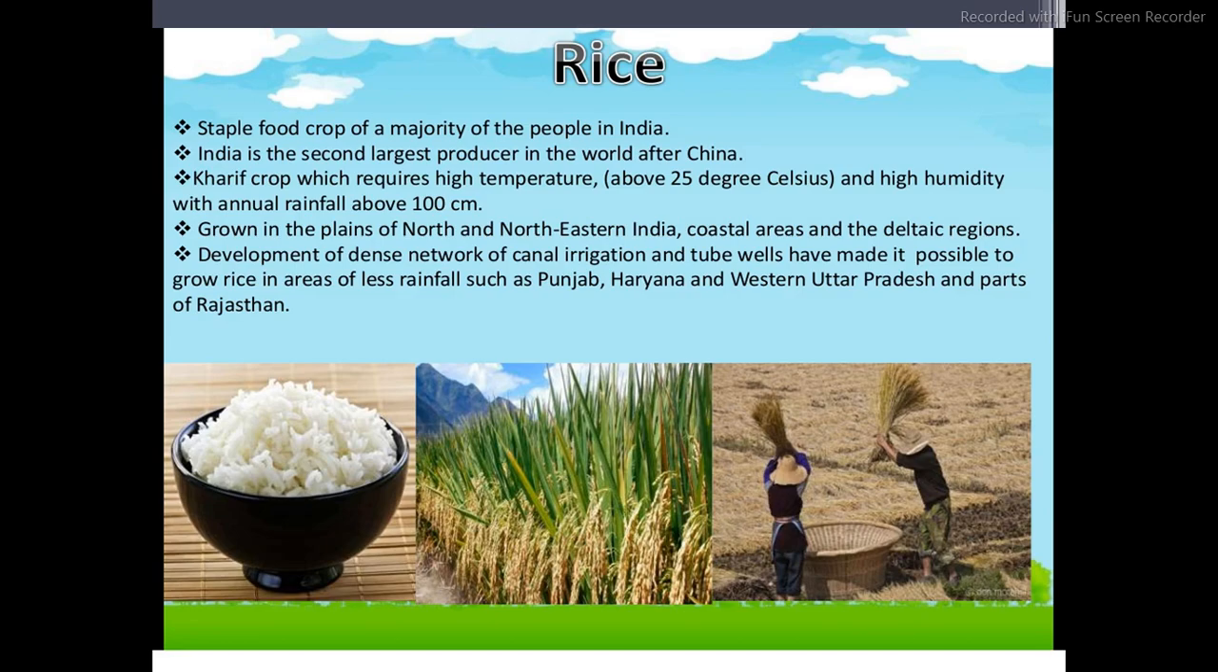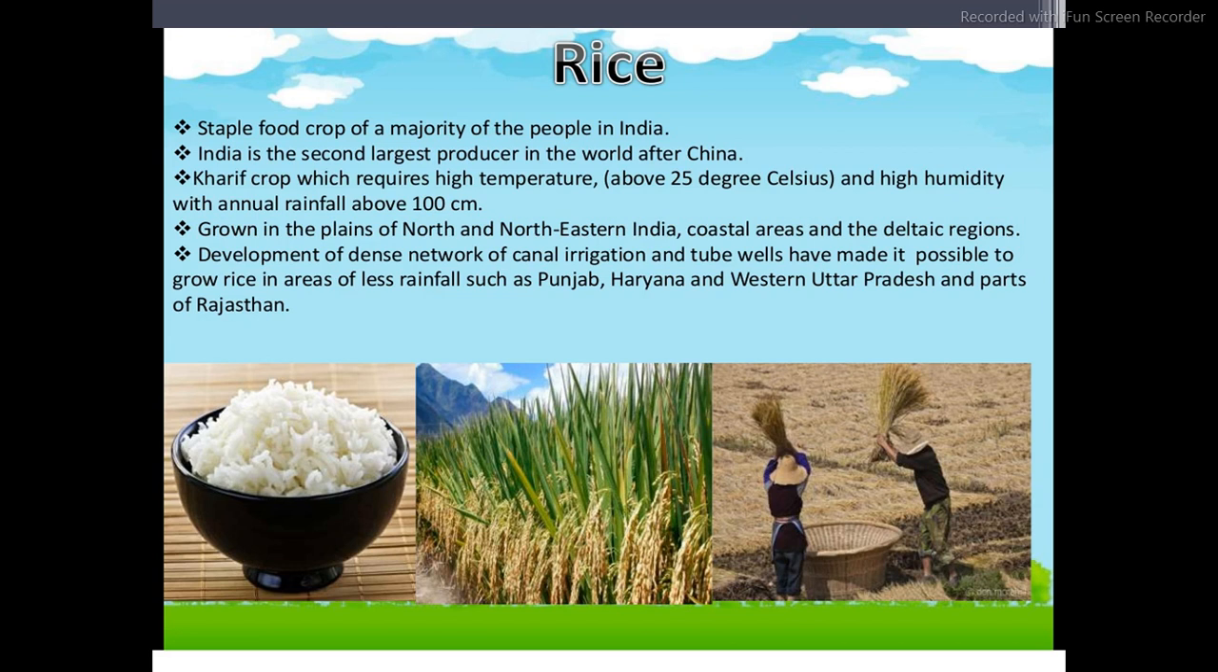Next, rice. Rice is a staple food crop of the majority of the people in India. India is the second largest producer in the world after China. As I explained in the previous videos also, rice is a very important and major crop in India. It's a Kharif crop which requires high temperature of about 25 degrees Celsius and high humidity with annual rainfall above 100 centimeters.